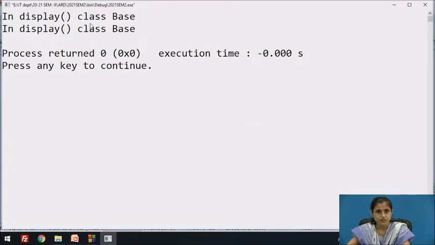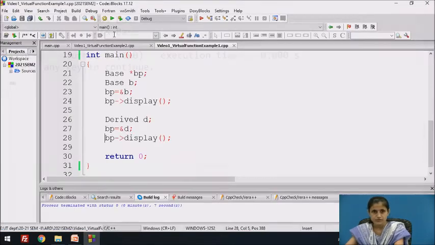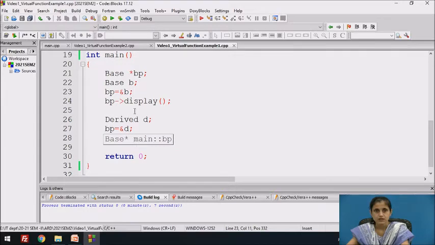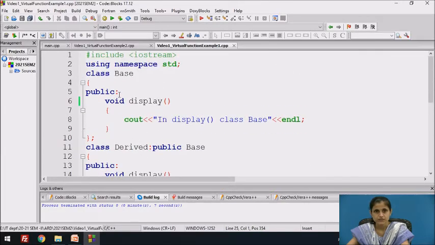In display function class base, even though BP stores the address of B for the first time and D for the second time, the same display function of the base class is called twice because we have not used the concept of virtual function in this program.